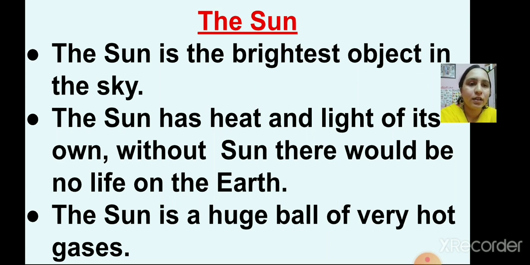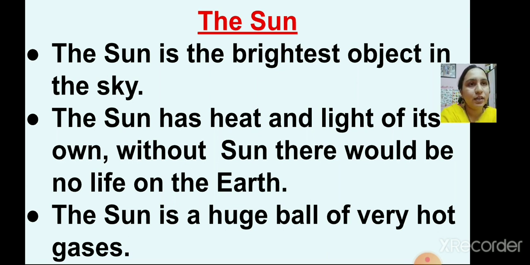And you all know that sun is also a star. Why is the sun a star? Because it gives us light and the sun has light of its own. We are able to see the sun during the daytime, but we cannot see the other stars. Tell me why? Yes, it's because the sun is the brightest star.